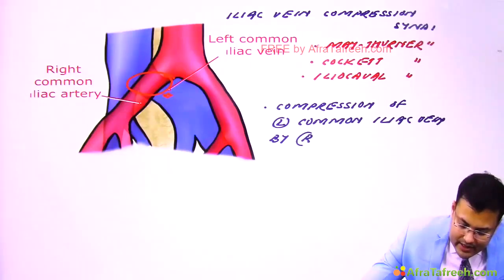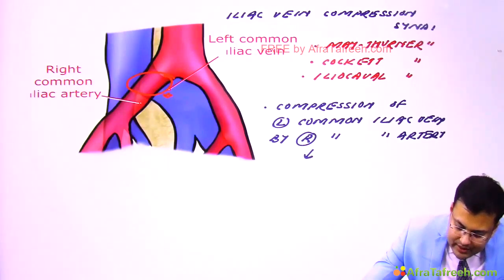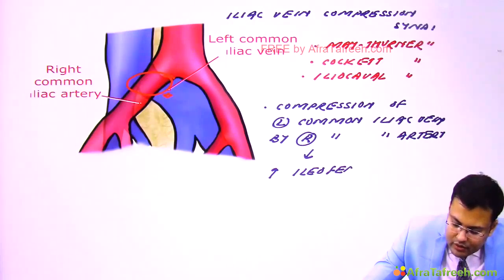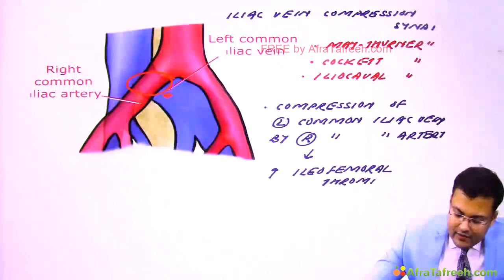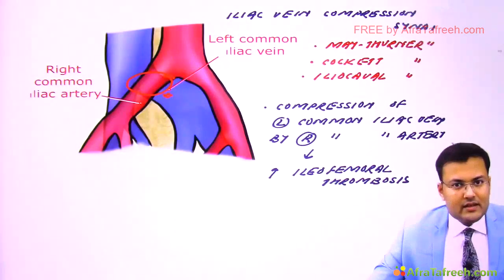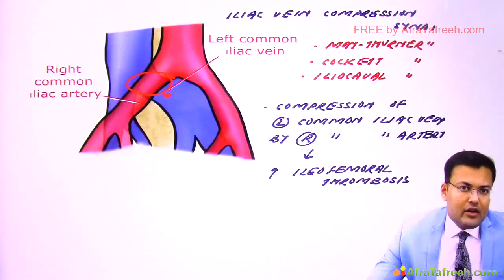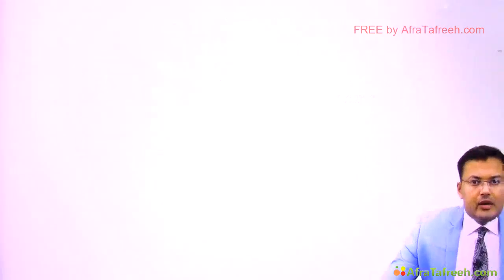Because of this compression, there is increased risk of iliofemoral thrombosis. So this is one line of question which is asked, known as iliac vein syndrome, also known as May-Thurner, Cockett or iliocaval syndrome. Now we are going to discuss venous ulcers.